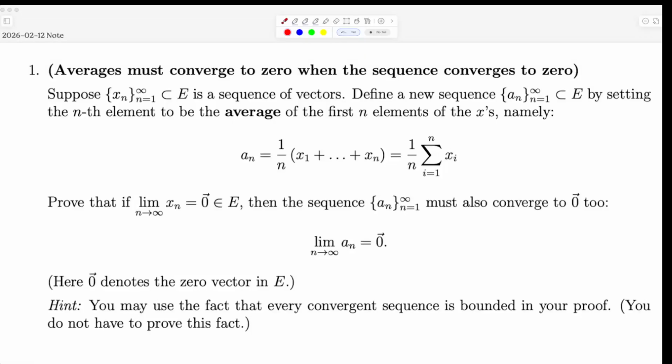from the midterm. The reason we're doing this problem from the midterm is there's a kind of meta proof idea in this that we'll use in our main proof from the textbook. So this was the problem about a sequence of the xn's. Those are the original sequence. The xn's converge to 0. So if the xn's converge to 0, then the averages of the xn's also converge to 0.